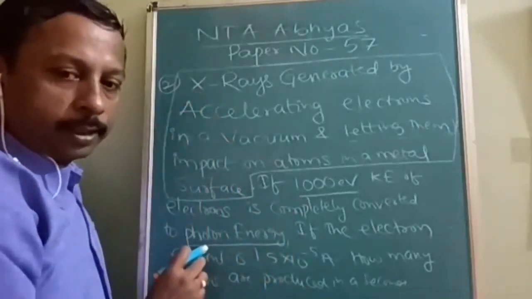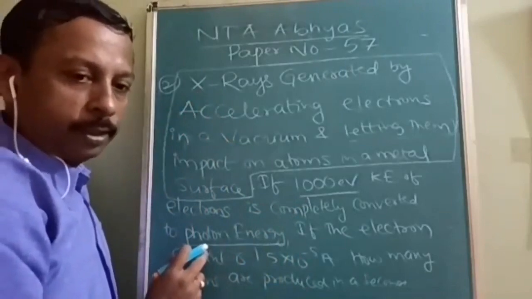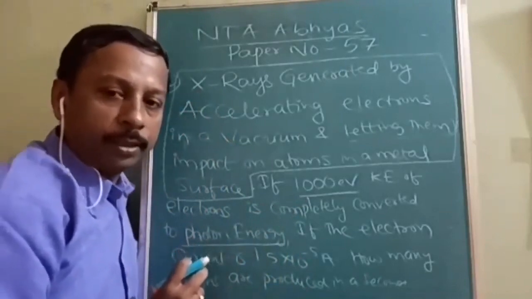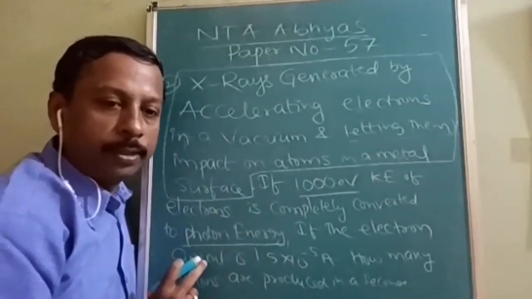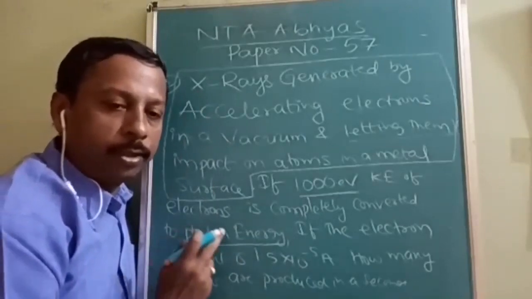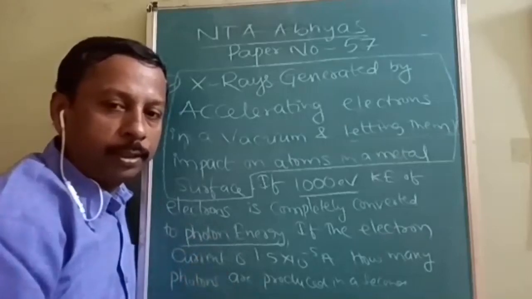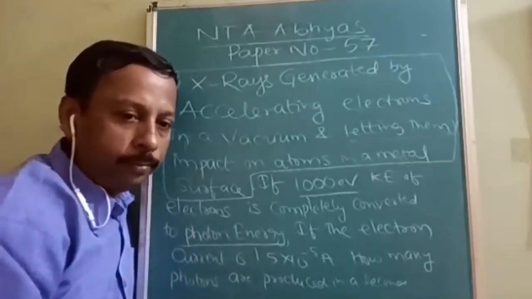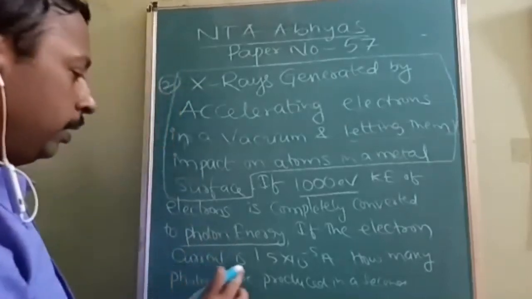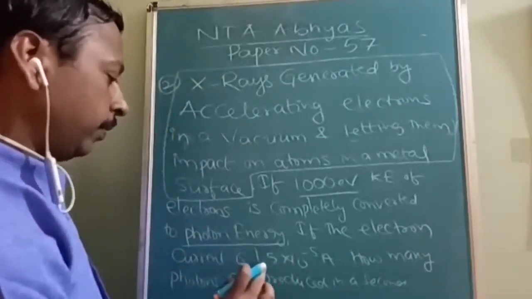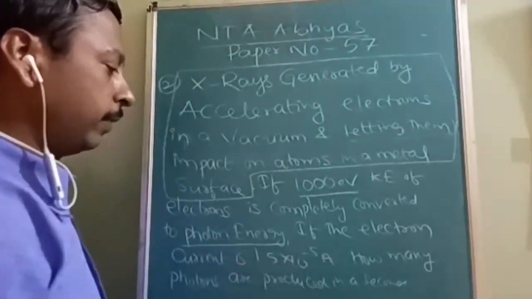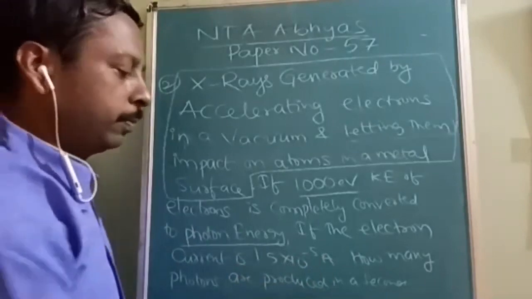So X-rays are being manufactured from the kinetic energy of the electrons, and that much energy is converted into electromagnetic energy. The question is, if the electron current is 1.5 into 10 to the power of minus 5 ampere, how many photons are produced?